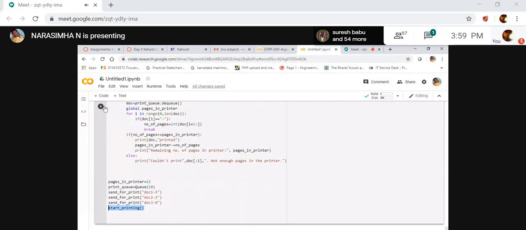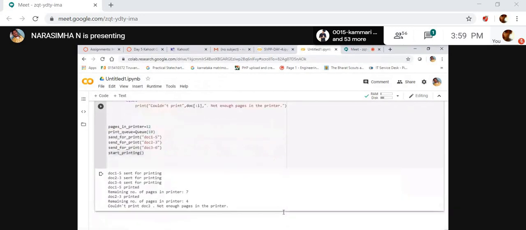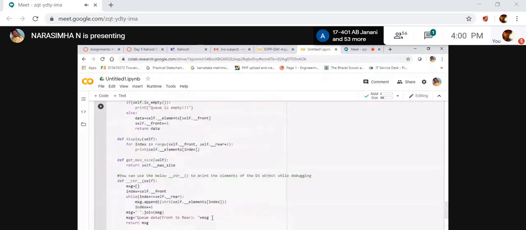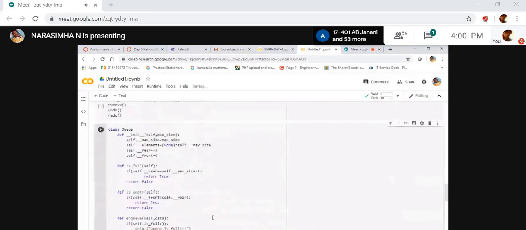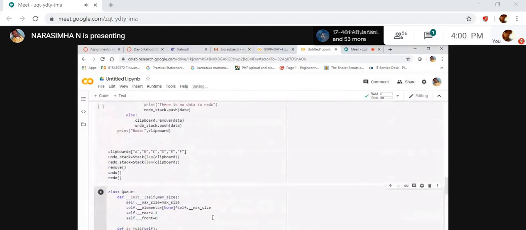Let's check once. What will the output be? See here. Document 1 is printed. The number of pages 7. Document 2 is printed. Number of pages 4. Document 3 is printed. Not enough pages in the printer. Right. This is a simple program to demonstrate a queue.